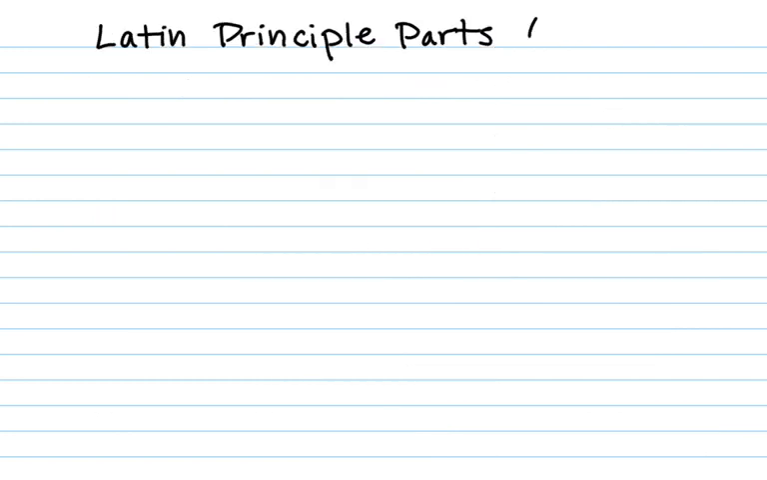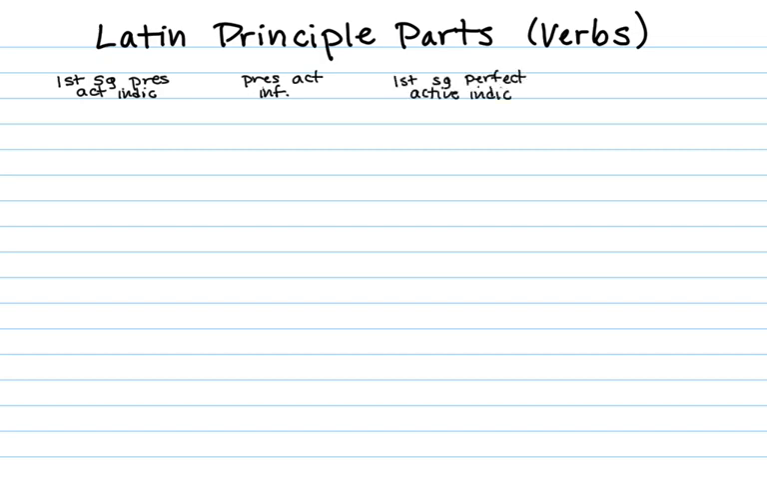So, to build the perfect system, we need to see the perfect stem, which we get from the principal parts. As you recall, the first principal part is first person singular, present active indicative. The next one is the present active infinitive. Then the first person singular perfect active indicative. This is the one we want to pay attention to. And then the last one is the perfect passive participle.